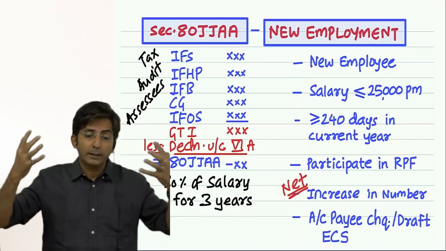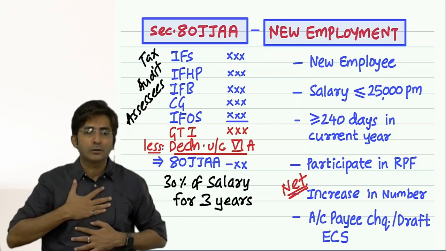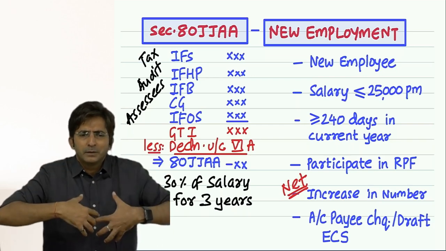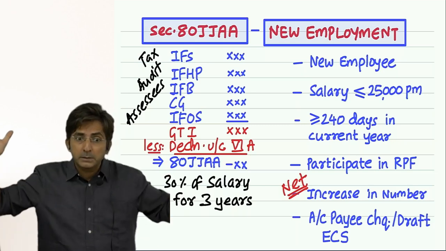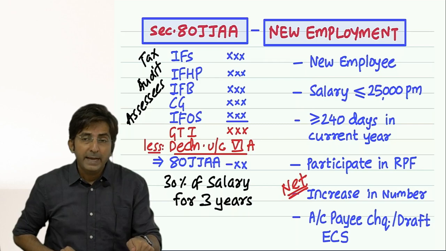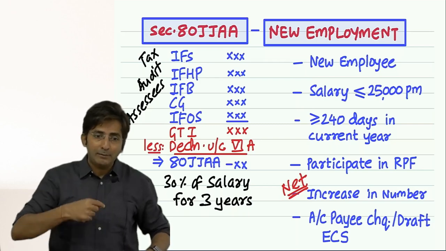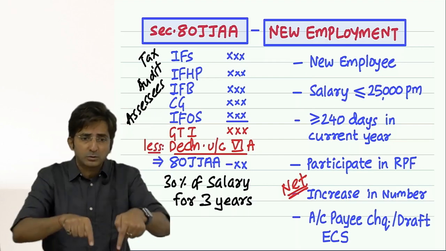So tell me, in my business I get fees from students. For me, turnover is what? Fees from students. If it is above 1 crore, that means my business is a big business. Then the government will say, get your accounts audited. And if I say, yes, I am a chartered accountant, I will do it, even so you cannot check your own books.